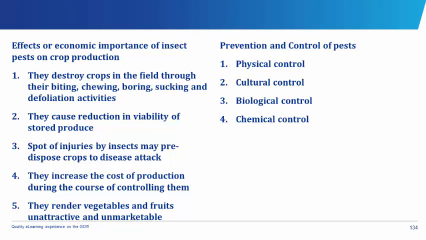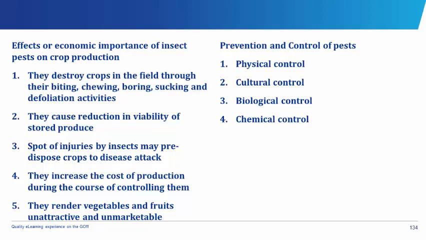Prevention and control of pests. We have the physical control, the cultural control, the biological control, and the chemical control. Under the physical control, this involves the physical removal of pests by hand-picking of insects and larvae, setting traps to catch rodents, shooting rodents with gun, fencing around the farm with wire nets.